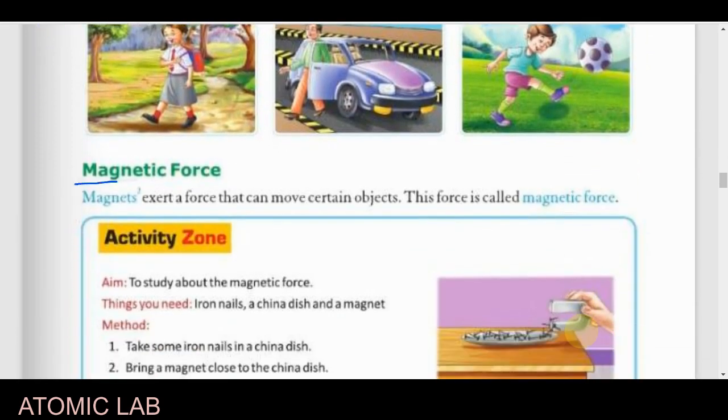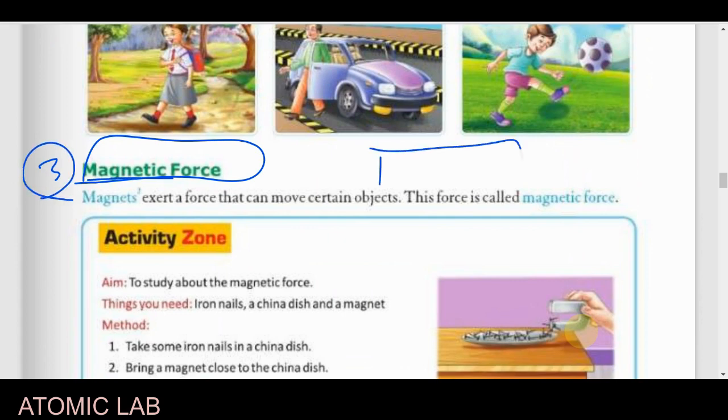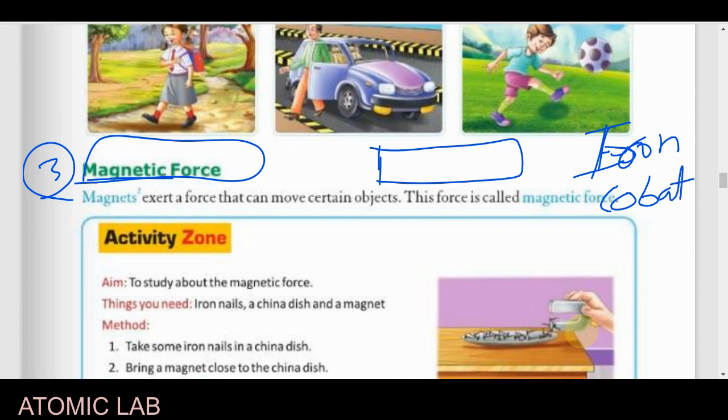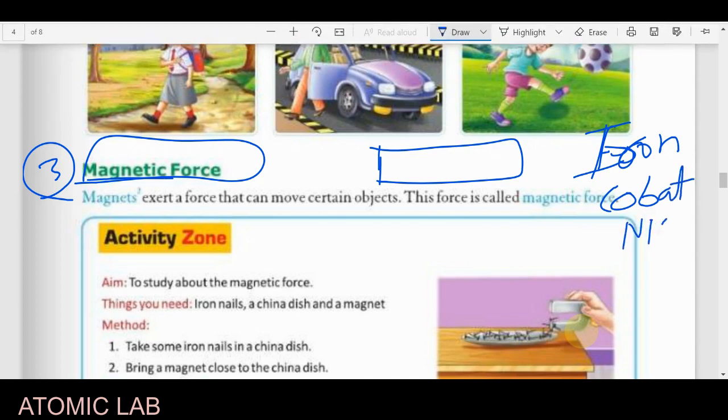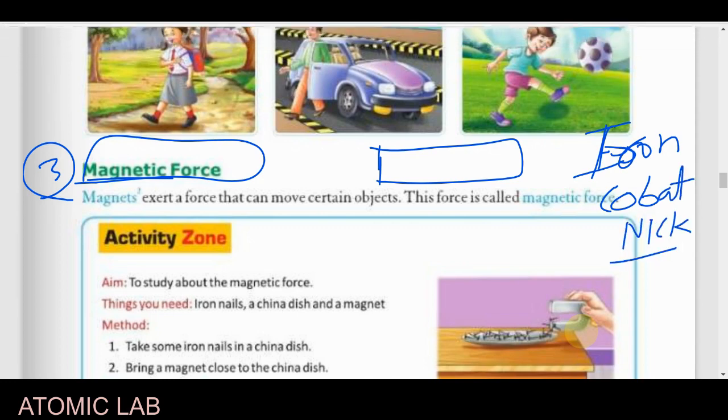The fourth force is magnetic force. You have to remember, magnetic means those forces which are exerted by the magnet. You all have seen the magnet is made of a kind of metal which attracts only a few certain metals, like iron. Those objects which are made of iron, cobalt, or nickel can easily get attracted by magnets.